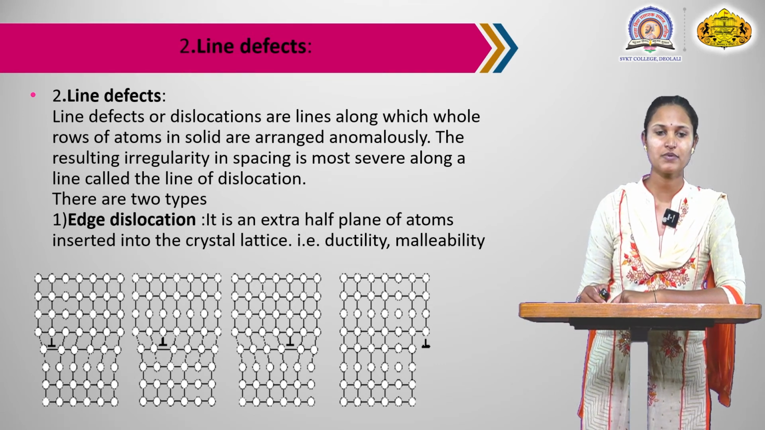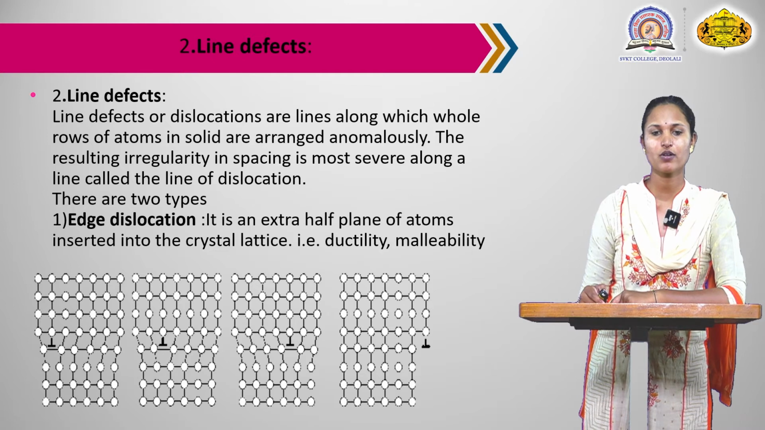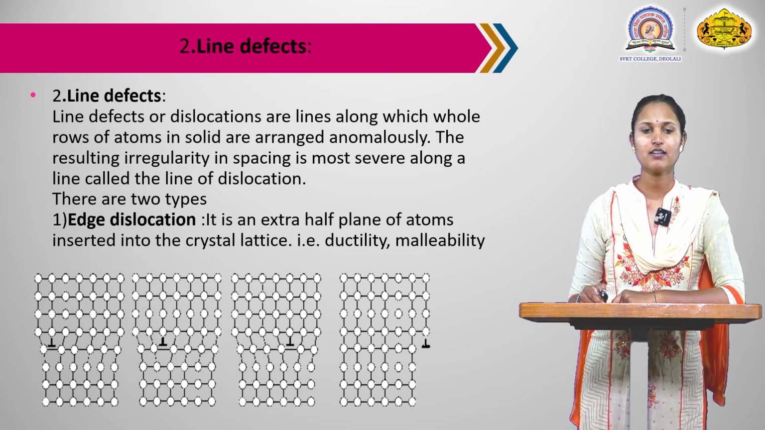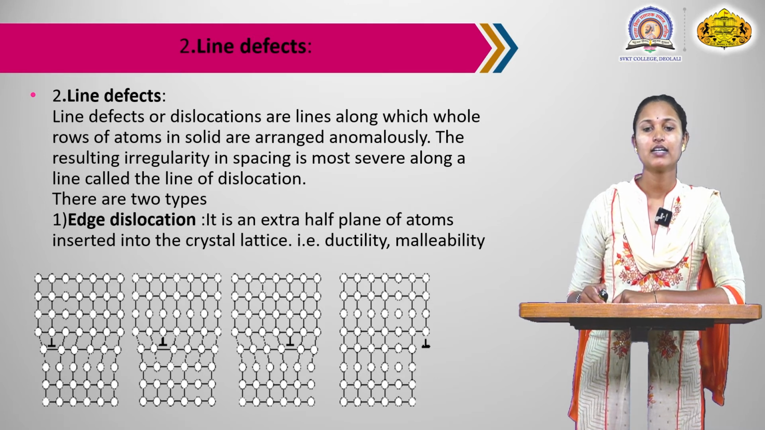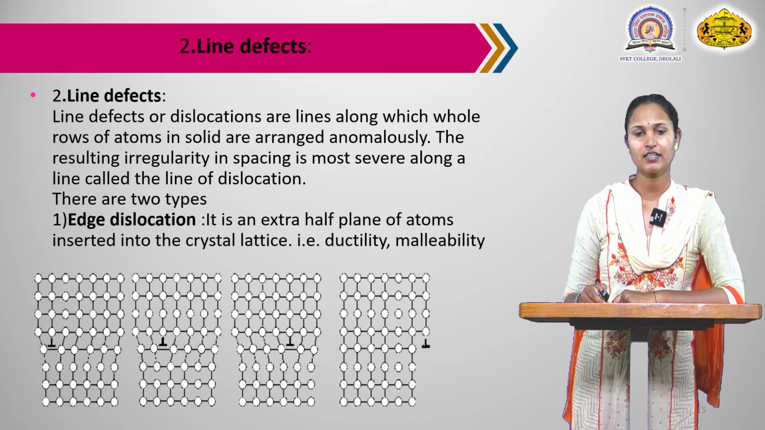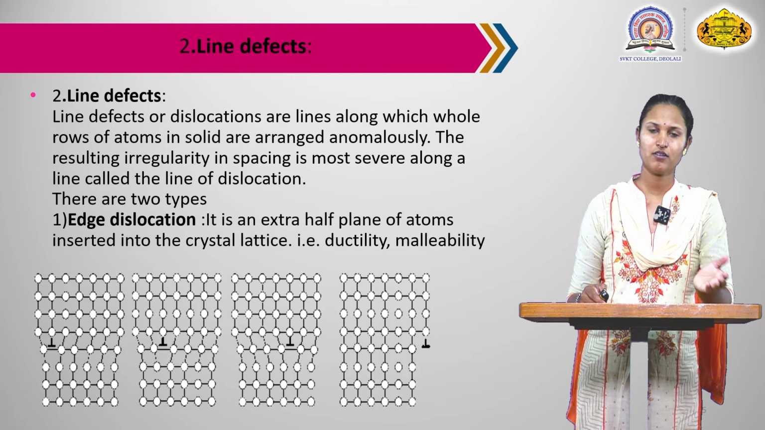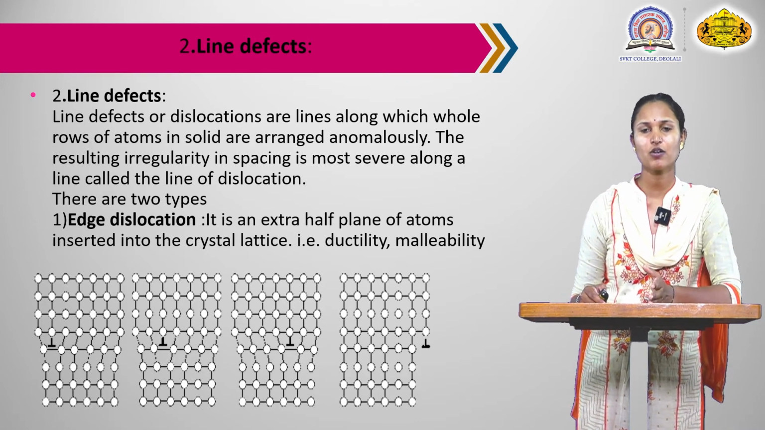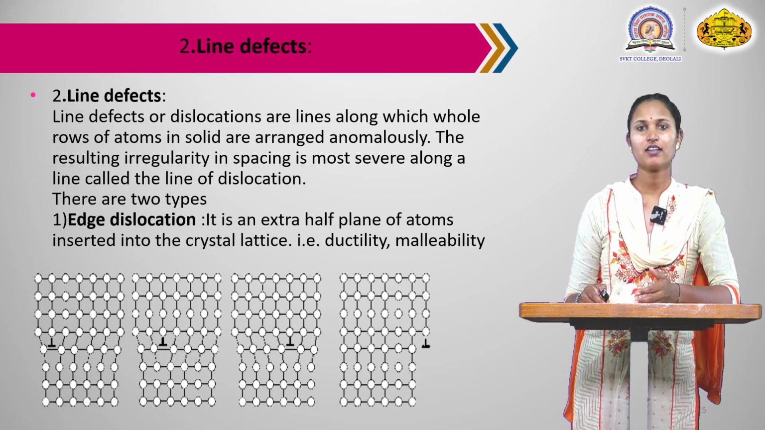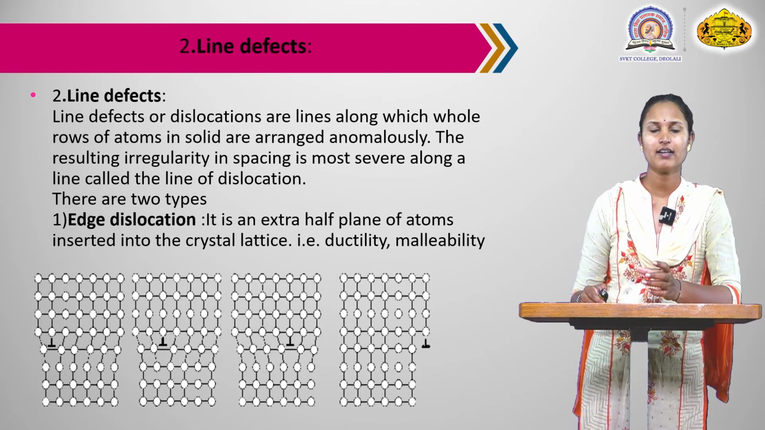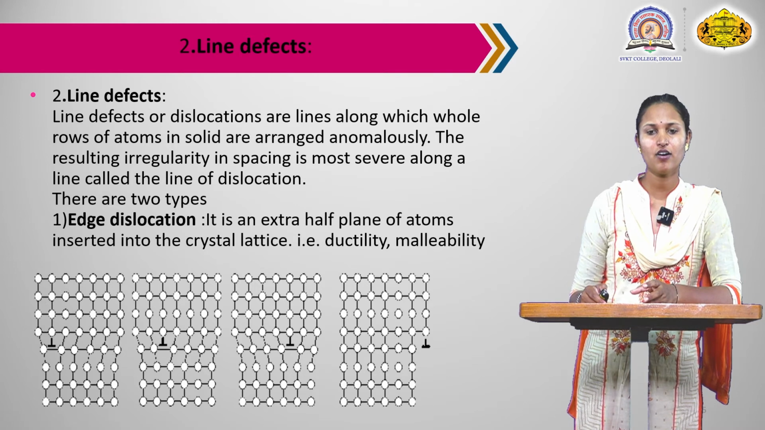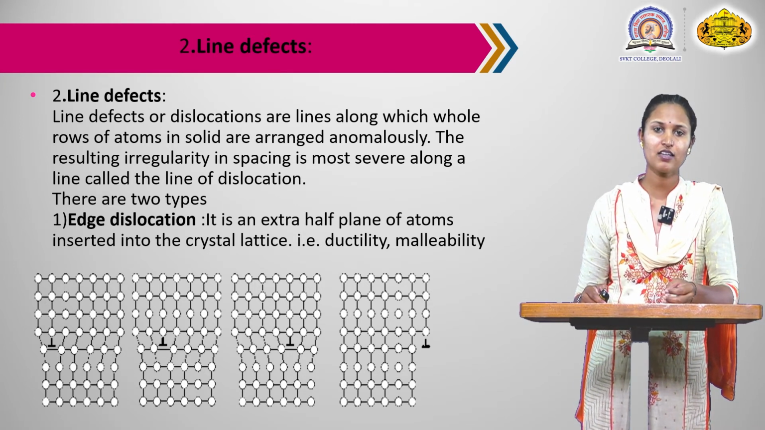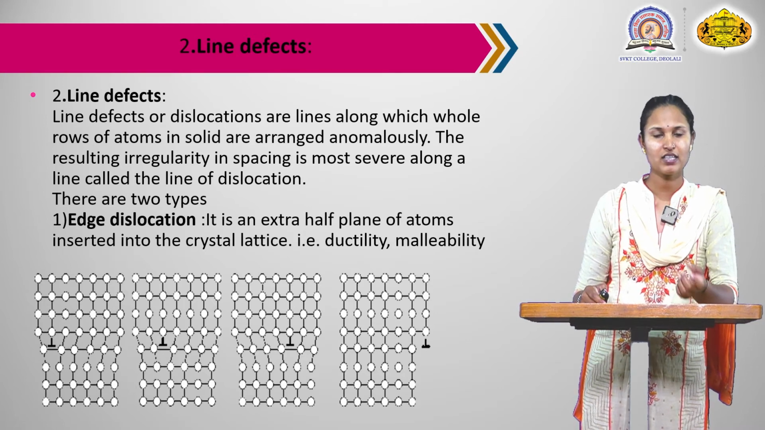There are two types. First type is the edge dislocation. It is an extra half plane of atoms inserted into the crystal lattice, which relates to ductility and malleability. We studied ductility and malleability in the first lecture. Edge dislocation means one side or edge of the lattice structure is missing an atom, and another atom is inserted at these sites.